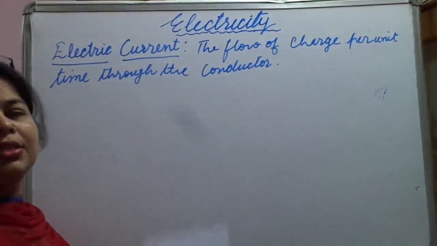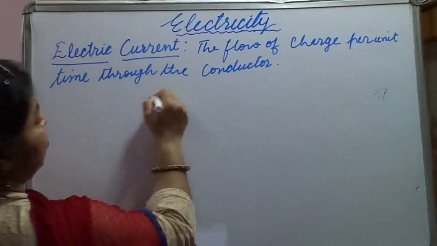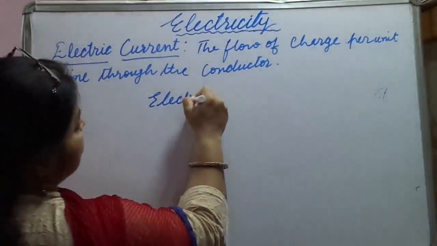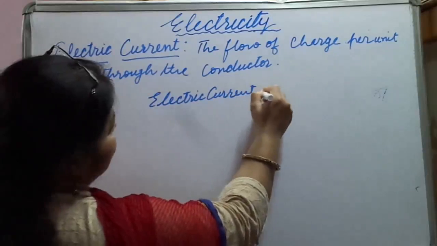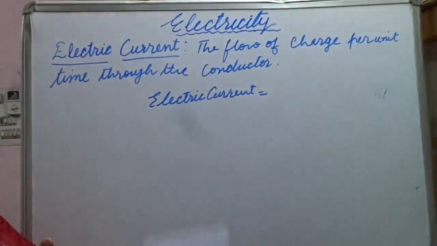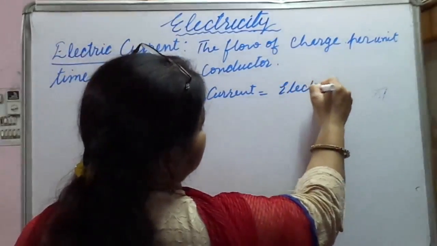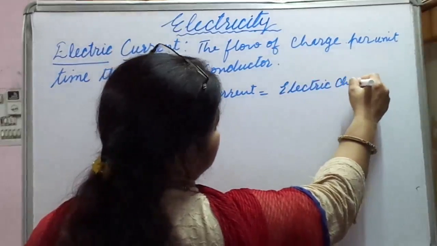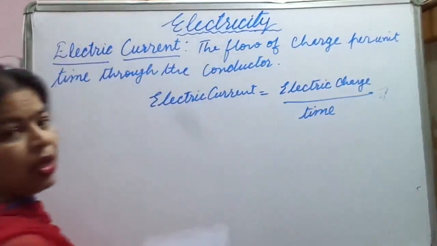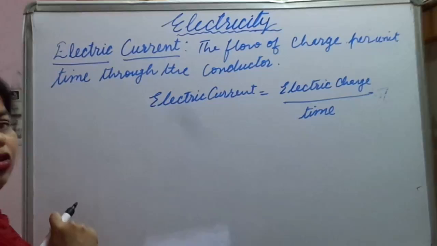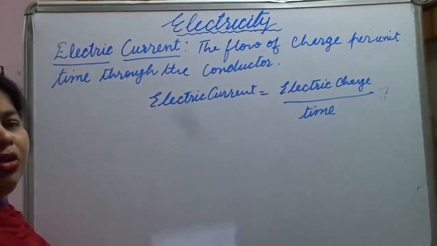Now how is it represented? Electric current is represented by capital I. According to the definition, electric current is equal to electric charge upon time.